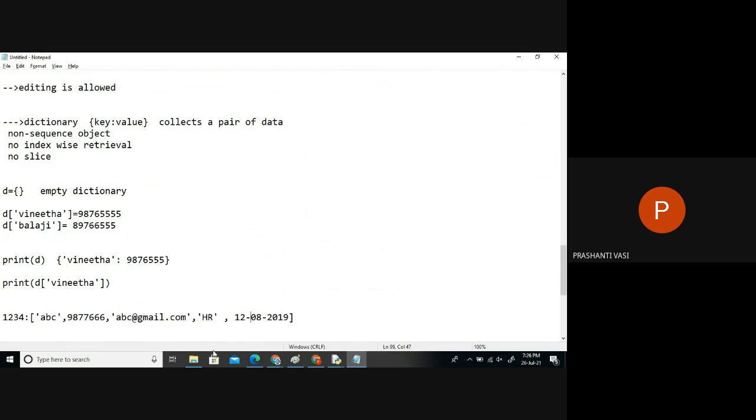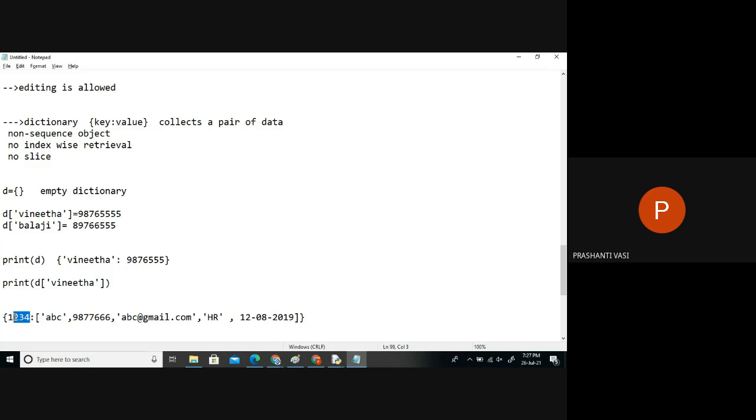So I'm just storing a set of information, all the details about this person whose unique ID is 123. And this whole thing is mentioned inside curly braces. I can create a dictionary object using curly braces, and inside we give a colon symbol, to the left of which we mention a key, and to the right of which we can mention any object: an integer object, string object, a list object, or a tuple object.